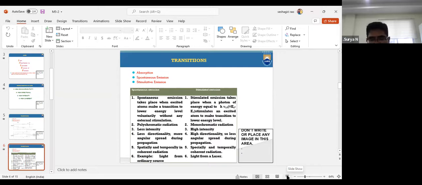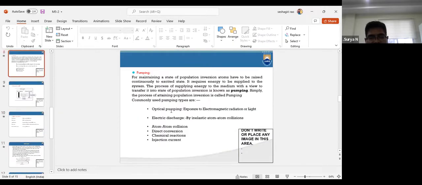The other property that differentiates them is that spontaneous emission has less directionality and more angular spread during propagation, whereas stimulated emission has high directionality and less angular spread. One is spatially and temporally incoherent radiation, the other is spatially and temporally coherent radiation. This is the important difference. Light from an ordinary source is due to spontaneous emission, while light from a laser comes from the process called stimulated emission. So these are the differences we have seen yesterday.